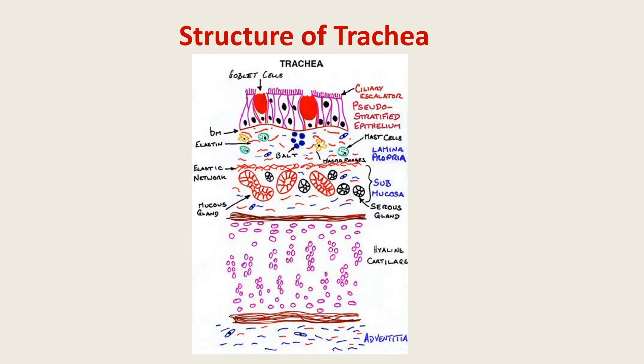Then what are the distinguishing characters of this trachea? The mucosa is unfolded, which contains pseudostratified ciliated columnar epithelial cells. Then tracheal glands, serous, mucous and mixed type, are present on the mucosa. Then the hyaline cartilage is in the form of C-shaped incomplete rings. Then the presence of trachealis muscles, and the outermost layer is called the fibrosa or adventitia.